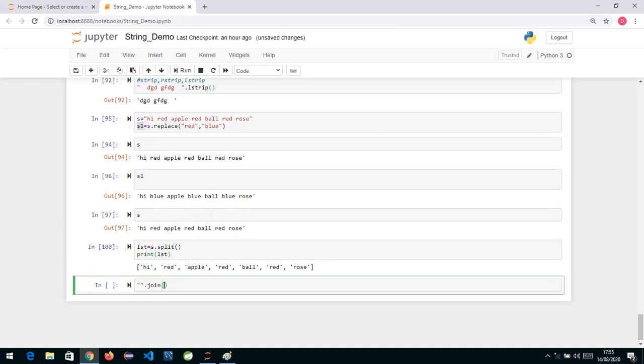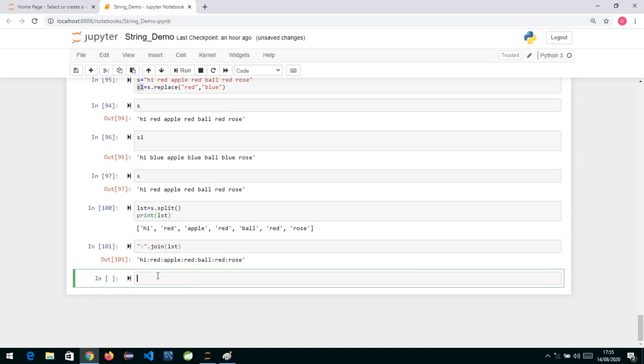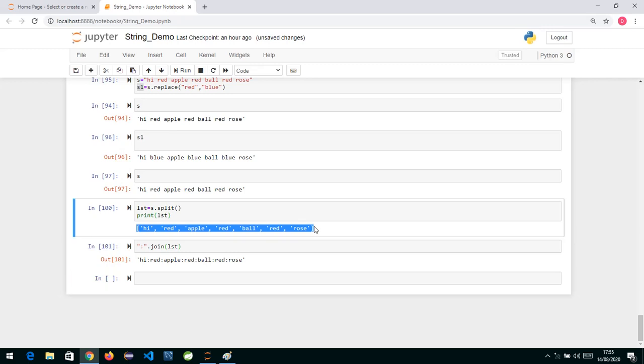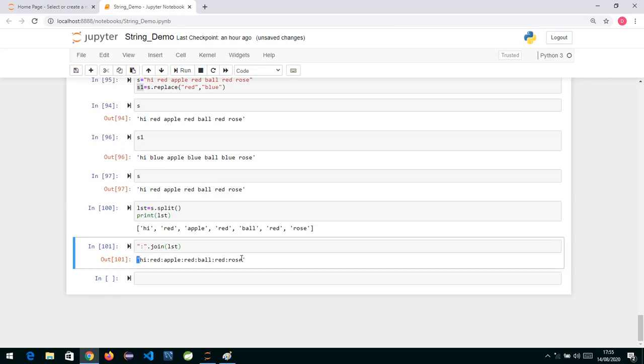And now if I say join this way, and specify a colon and hit this, what it has done is converted this list of strings into a single string over here. If you look, the separation character is a colon, so this string has been joined by colon. So what join does is concatenate strings from an iterable, which is a type of iterable object.